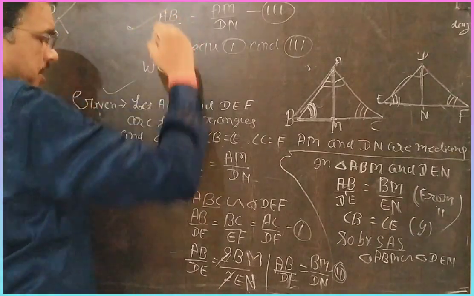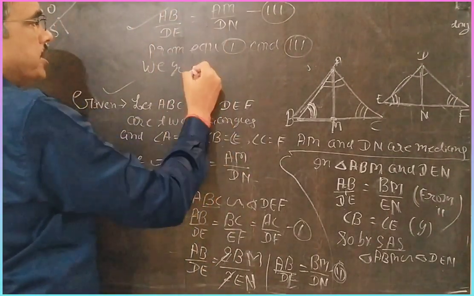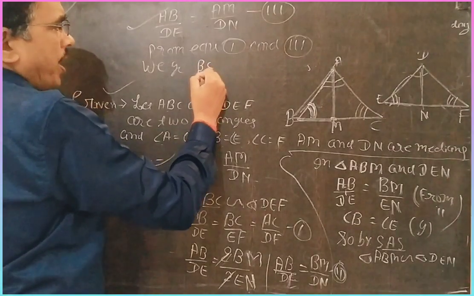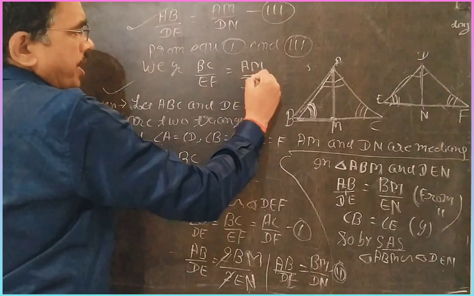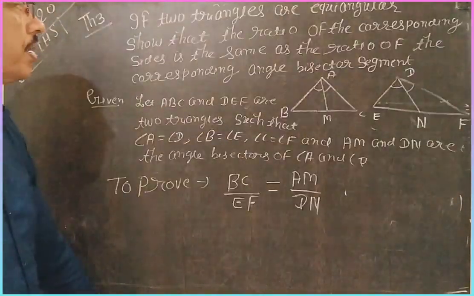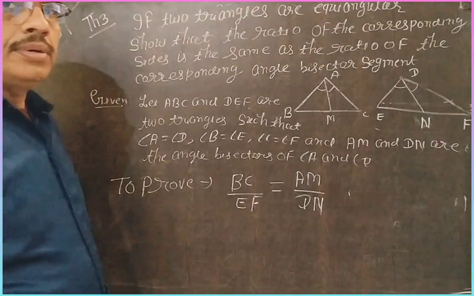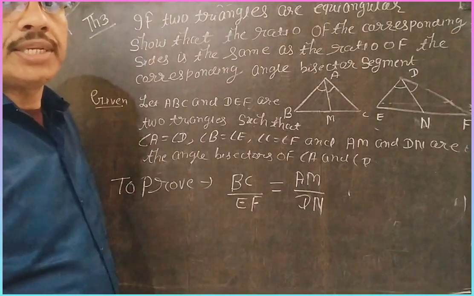First, the third equation and the first. LHS is equal, so you can write RHS is equal. So BC by EF is equal to AM by DN. So corresponding sides are proportional to their corresponding medians. Now theorem 3. This theorem is related to angle bisector.